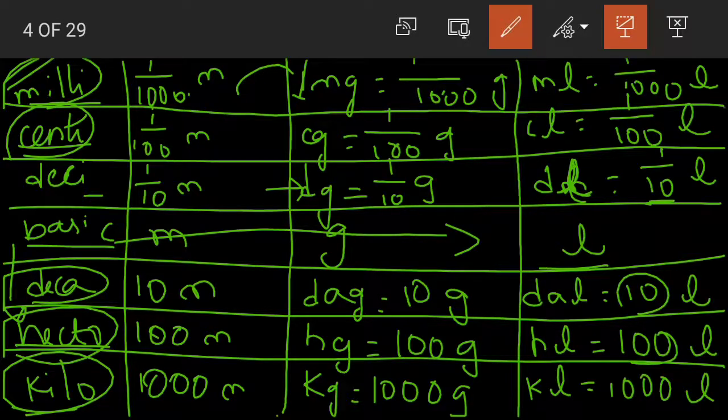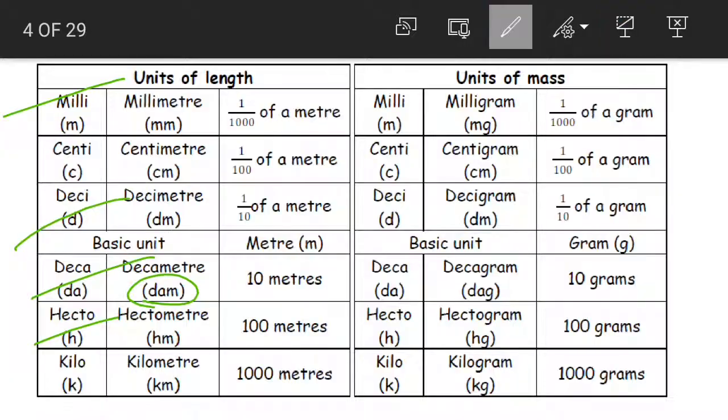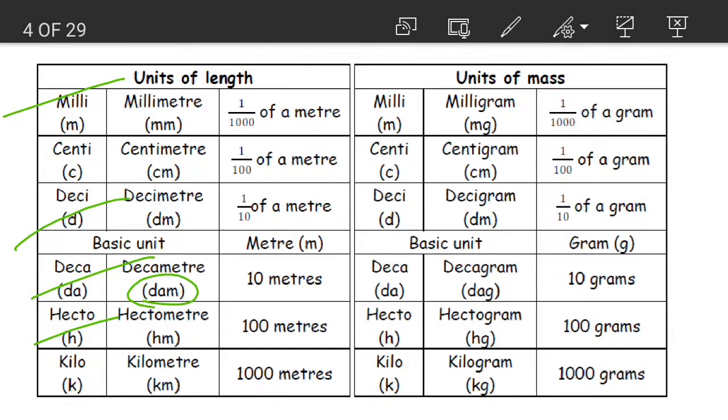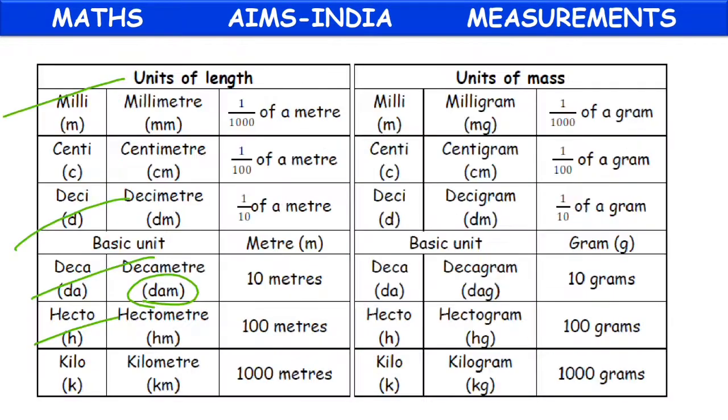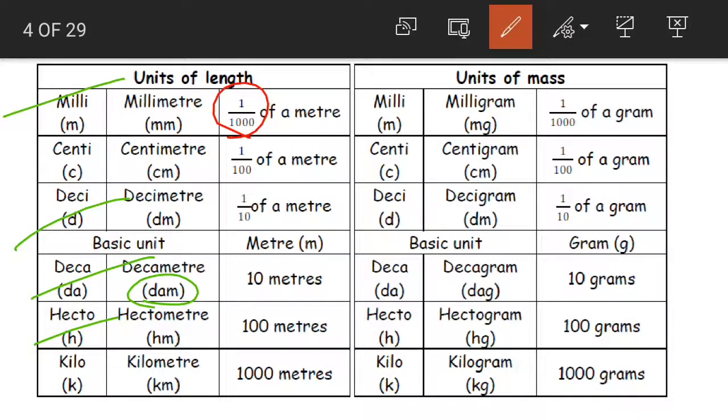When you remember the right order of the units of measurement, you can easily write the relationship between those units of measurement for all the 3, that is for length, mass and also the capacity. Yes children, so what should you do? You should make sure that you are learning this very well. See, if you want, here you can also see. Milligram is equal to 1 by 1000 of a gram. See, 1 by 1000, 1 by 1000. As this is mass, we are using gram. It was length, so we used meter.